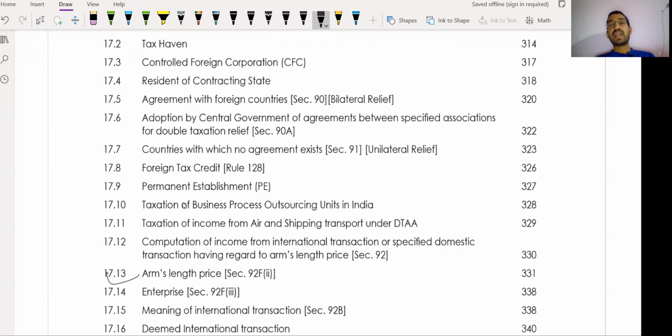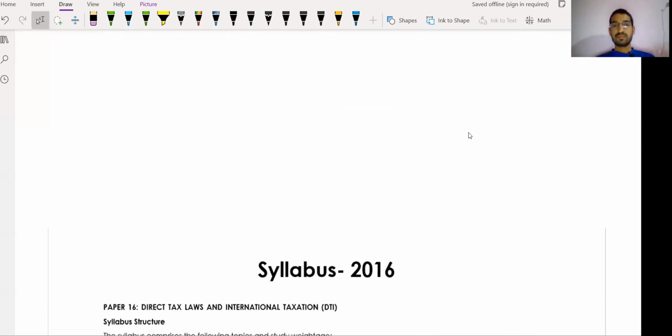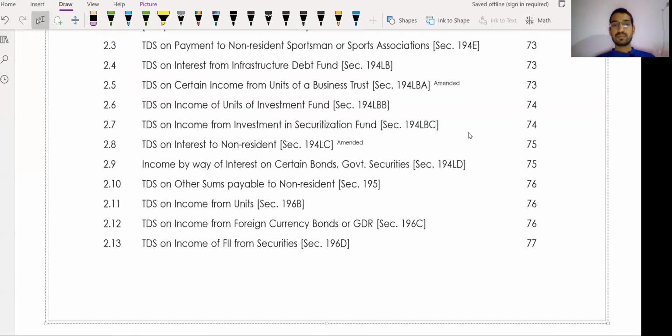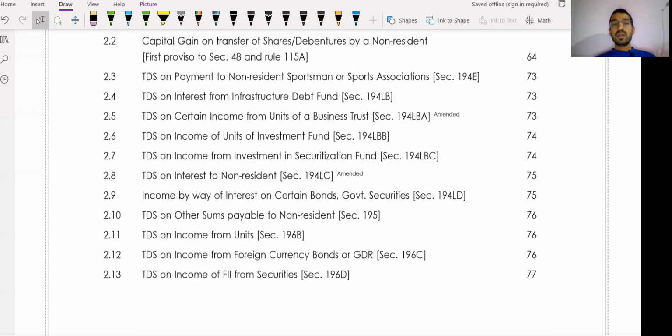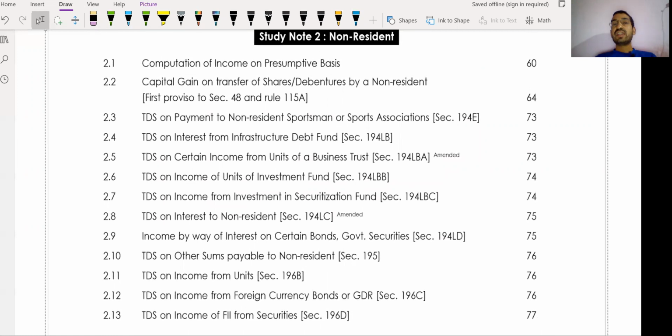Apart from this, Section C, case study based, refer to the study material only. So let's come to Section A, which is 50 marks. Before starting CMA final taxation, I am assuming that every CMA student has done the five heads of income. You have already studied them in your inter. These five heads will also be helpful in CMA final, so you should have a good command over them.